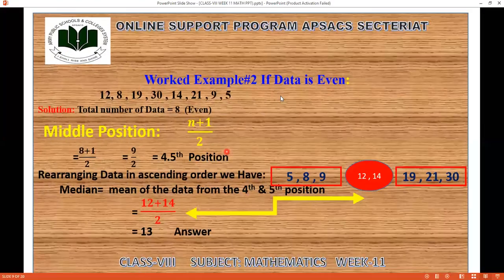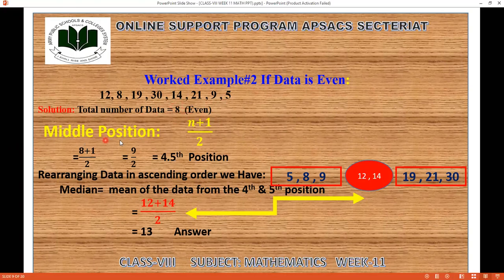Over here we are having worked example 9, and you can say today's work is the second example. If data is even, if you are having the number of the data with the even number: 12, 8, 19, 30, 14, 21, 9, 5. Even data doesn't mean that all numbers are even. It means the total number of data is even. So when I count all these numbers, the numbers are 8, which is even.